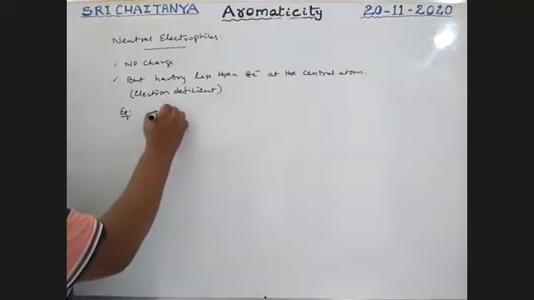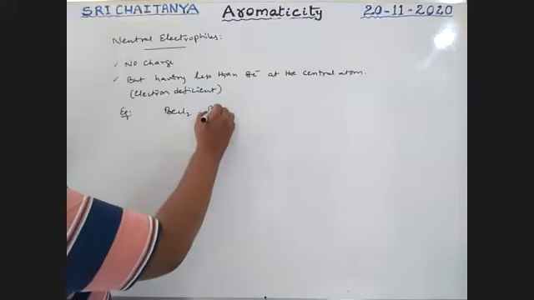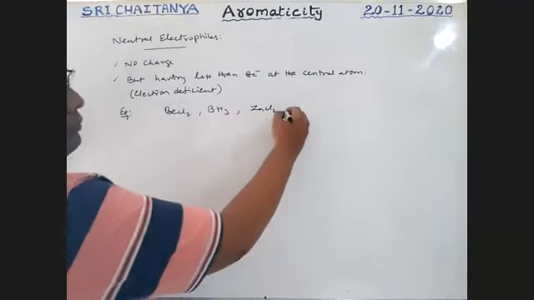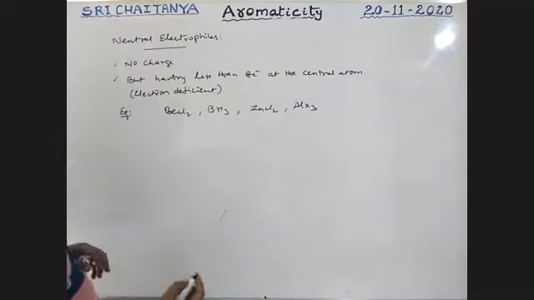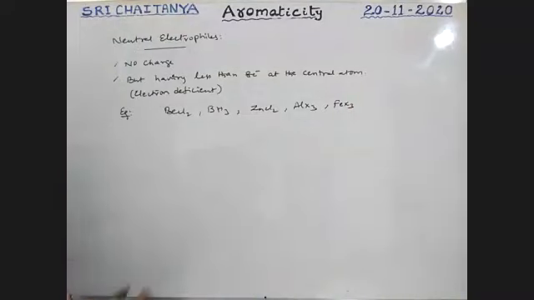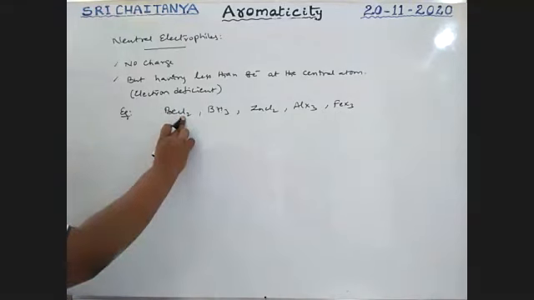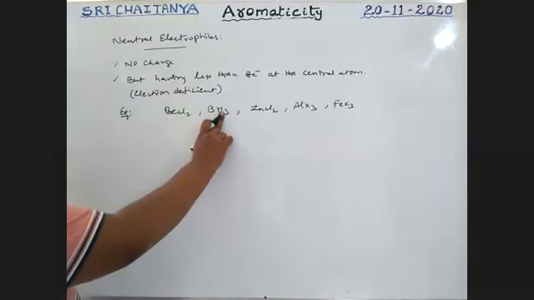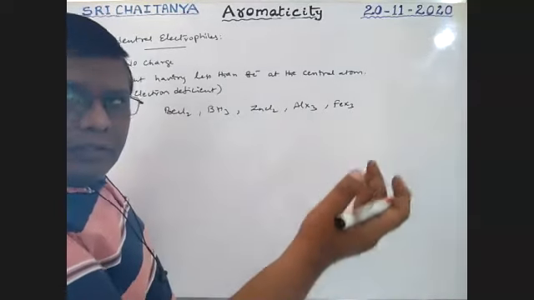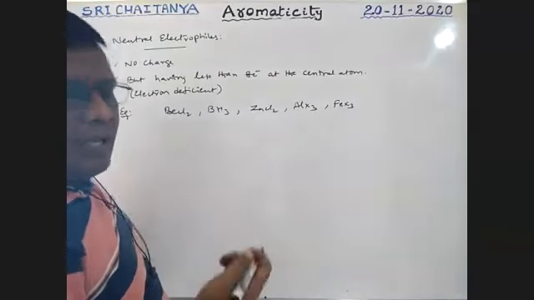Okay. So examples now: BeCl2, BH3, where the central atom has less than 8 electrons, and ZnCl2, AlX3 and FeX3. All these are neutral, but the central atom has less than 8 electrons. Beryllium has only 2 bonds, 4 electrons are there, but not 8. Boron has 3 bonds, 6 electrons are there, no 8 electrons. That means all these are electron deficient. They try to attract electron pairs, electron seeking species. That is why these are all electrophiles.